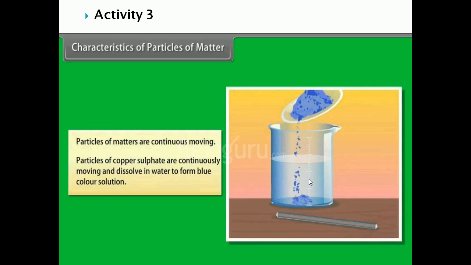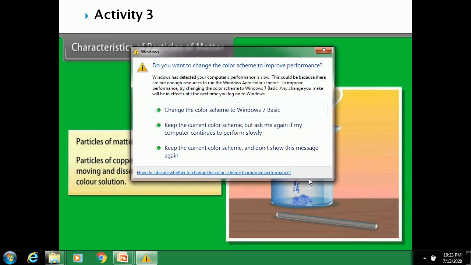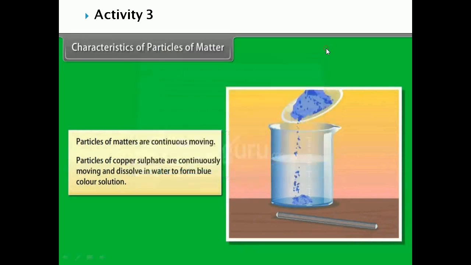We can dissolve salt or sugar in hot water faster than in cold water, isn't it? Why? Because as the temperature rises, the particles move faster. So we can say that with increase in temperature, the kinetic energy of the particles also increases. Understood? So the particles are continuously moving.